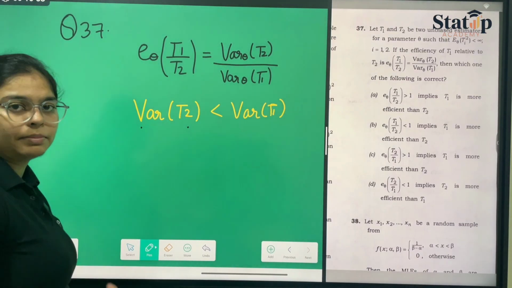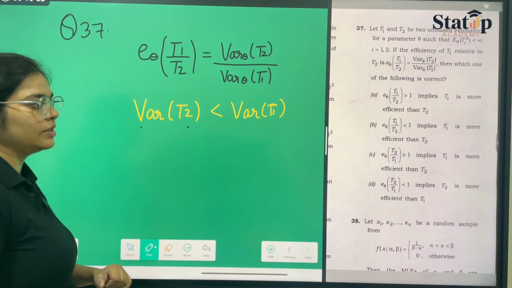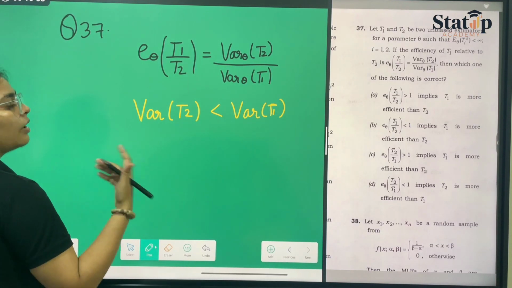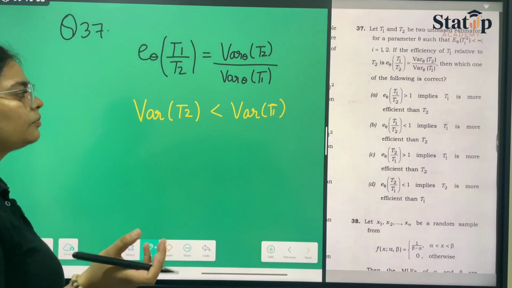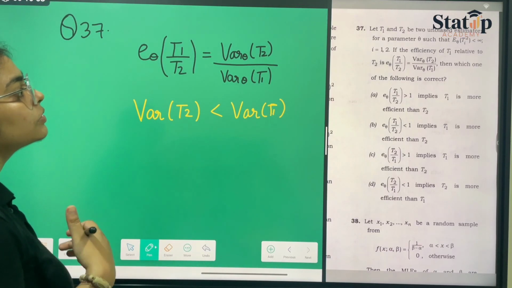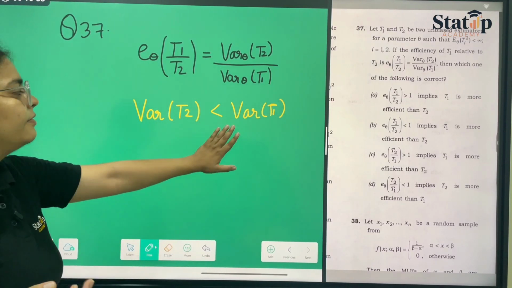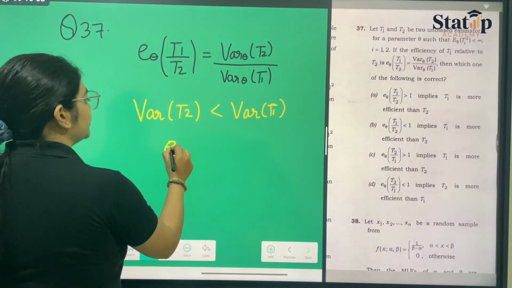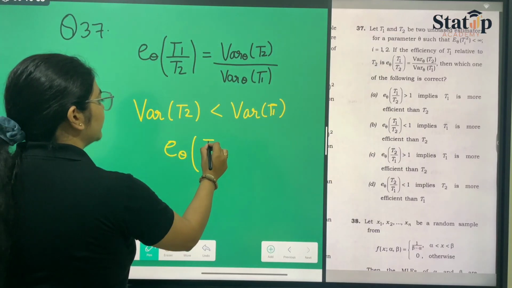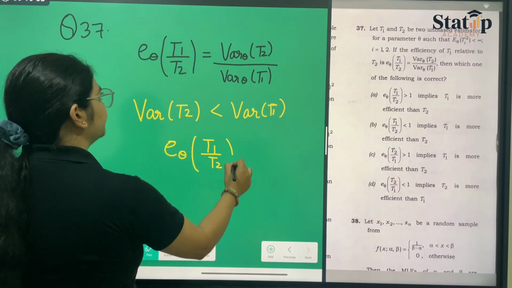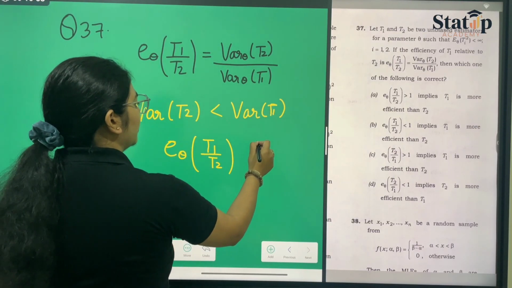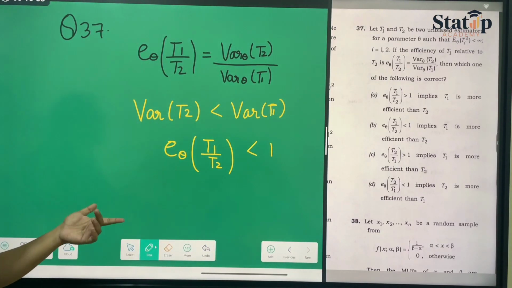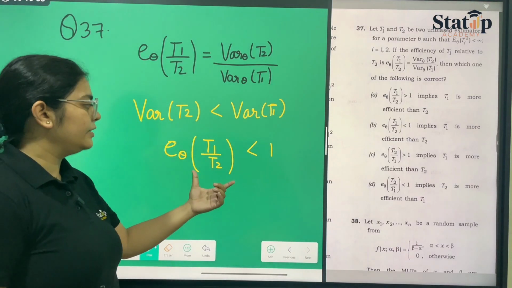But it becomes opposite in efficiency terms. So when I say that T2 is more efficient than T1, here it will be opposite: efficiency over theta T1 upon T2 is less than 1. So efficiency of T1 is less than efficiency of T2, which means that T2 is more efficient than T1.